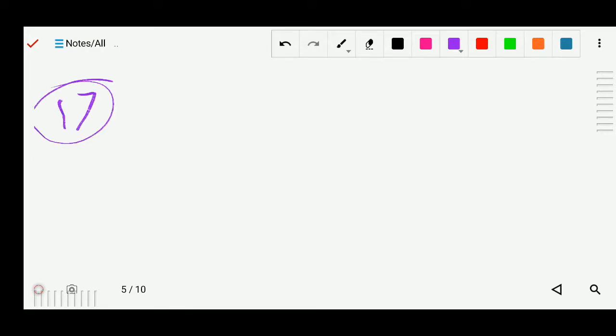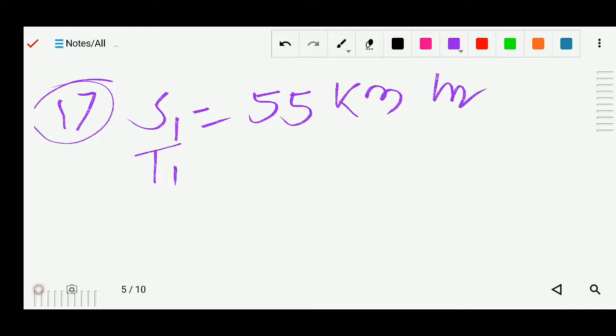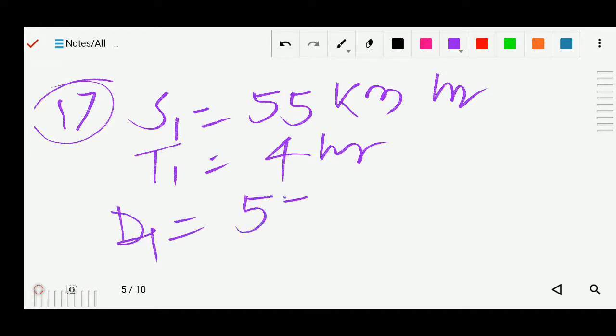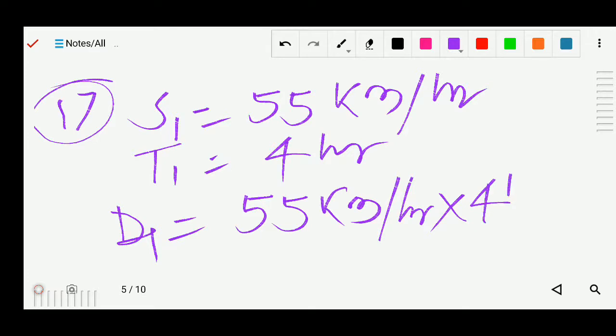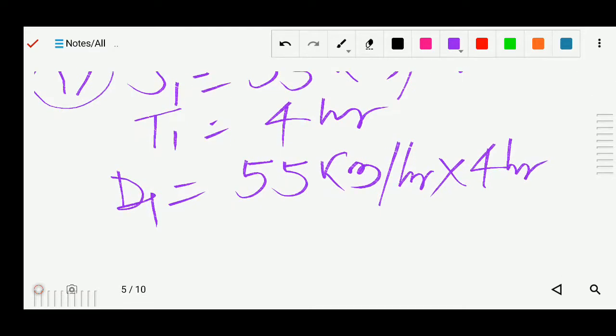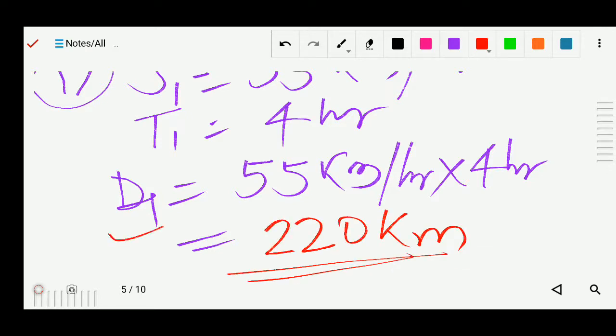So question number 17, there is again speed 1 is given. So speed 1 is 55 km per hour, and time 1 is given, t1, which is 4 hours. So we can find the distance 1, distance equal to speed into time. So we can write 55 km per hour multiplied by 4 hours. So after multiplying you will get the distance 1 is your 220 km. Okay, so this is your distance 1.